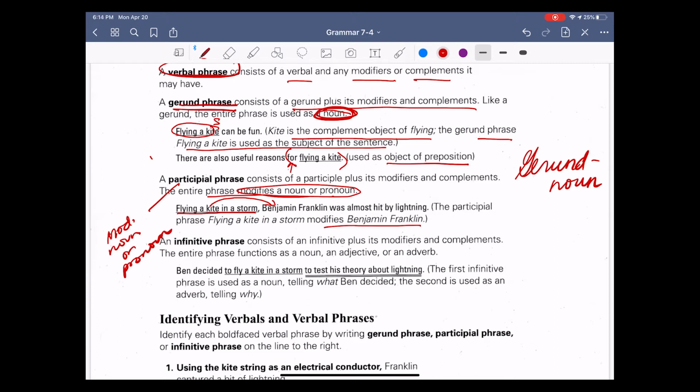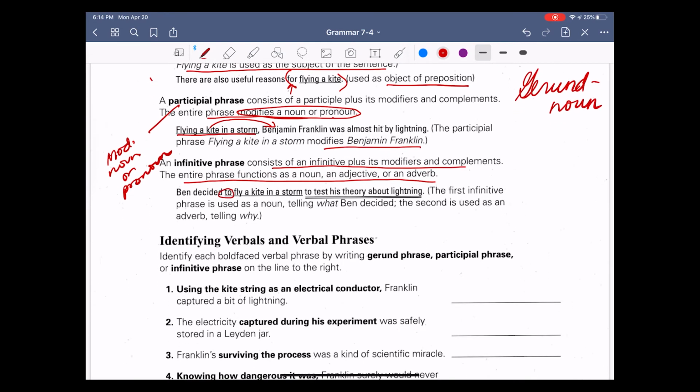An infinitive phrase consists of an infinitive plus its modifiers. The entire phrase functions as a noun, adjective, or an adverb. And that word there, "to," tips you off. Ben decided to fly a kite in a storm to test his theory. The first infinitive phrase is used as a noun, telling what Ben decided. And then the second is used as an adverb. Why did he do it? To test his theory. What did he decide to do? Fly a kite. Why? To test his theory.